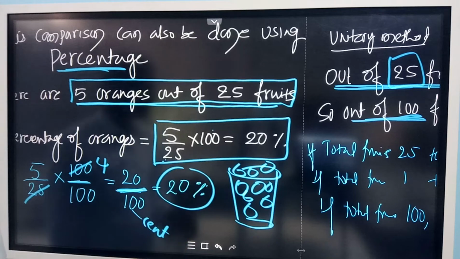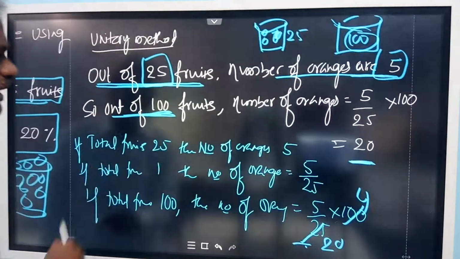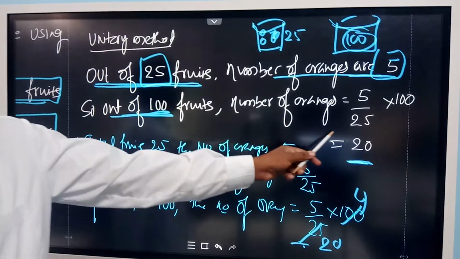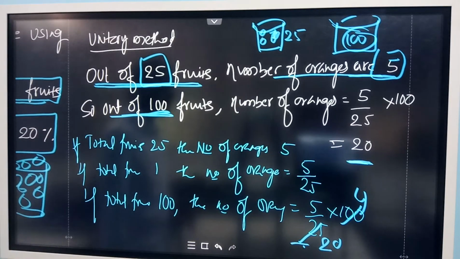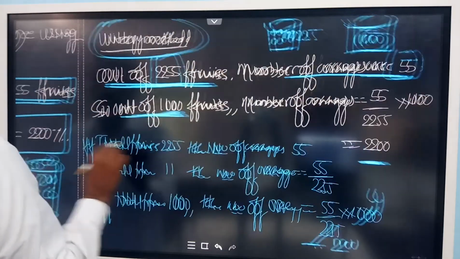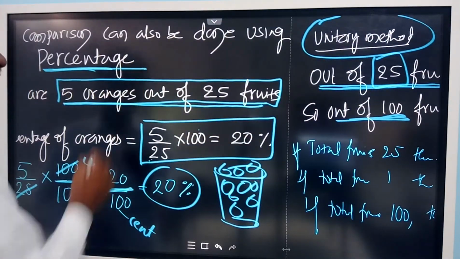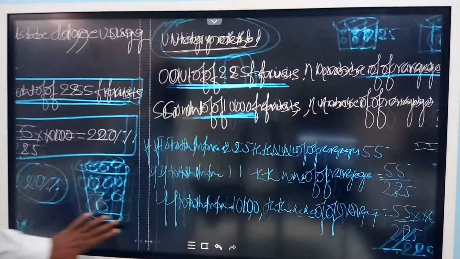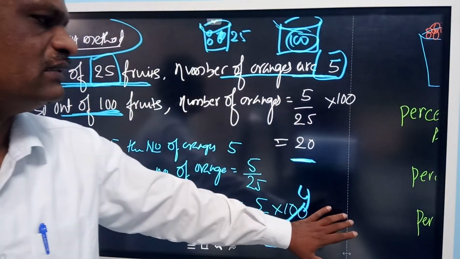Out of 100, 20% means out of 100. Here also in the unitary method, if the total fruits are 100, then we get the number of oranges as 20. So either you can do it by the unitary method or by the percentage way. This is the way of comparison between the two things, apples and oranges.